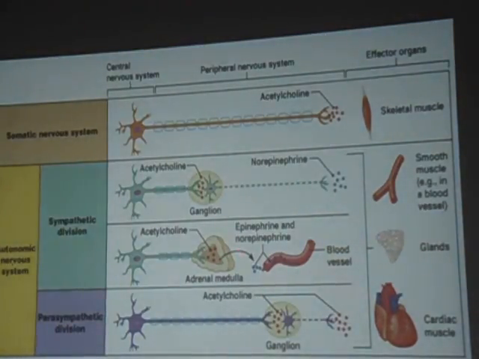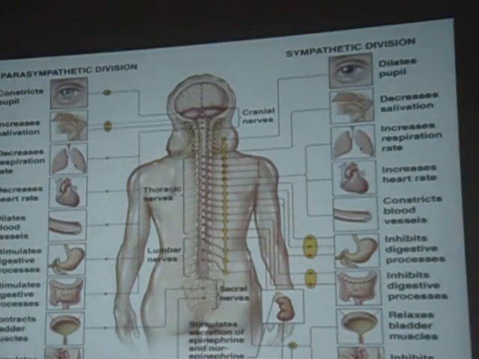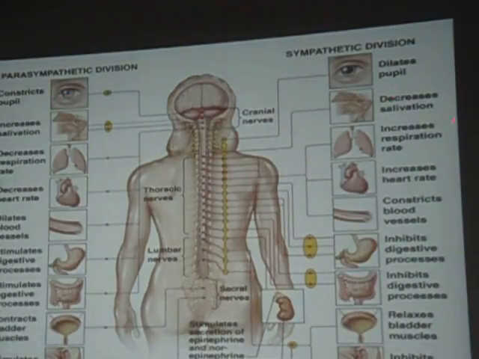So we are dealing with the sympathetic division, where the pre-ganglionic fibers carry acetylcholine and the post-ganglionic fibers carry the adrenergic neurotransmitters, that is adrenaline, noradrenaline and dopamine. Here we are speaking about the sympathetic system, which can dilate the pupil. We have phenylephrine for that, and it decreases salivation.